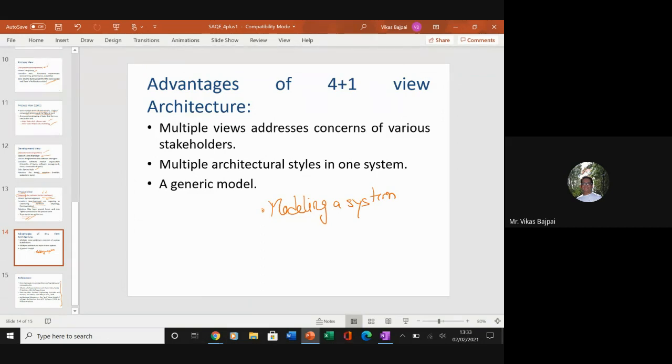Just a quick question. I guess everyone is aware of UML diagrams, right? I hope you people are here. Yes, sir.